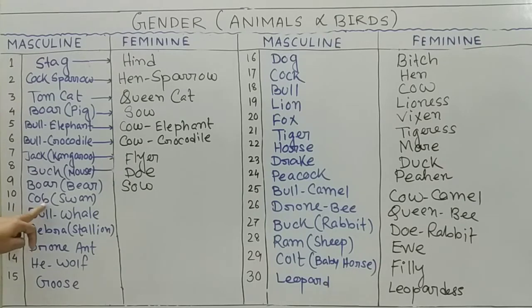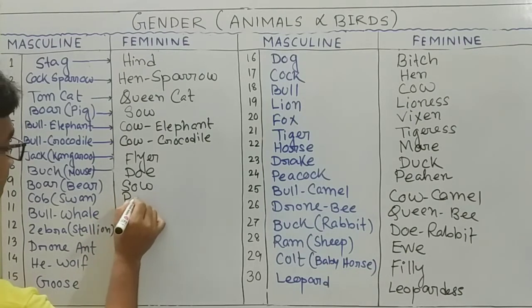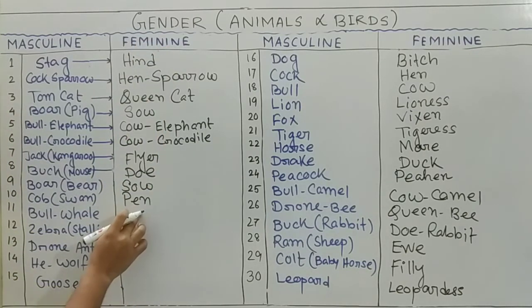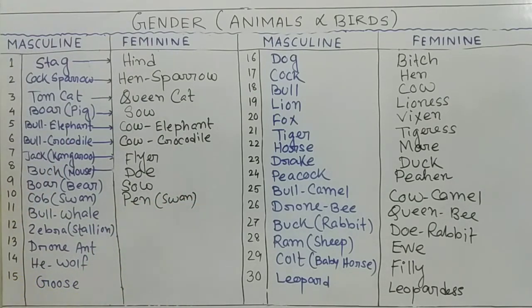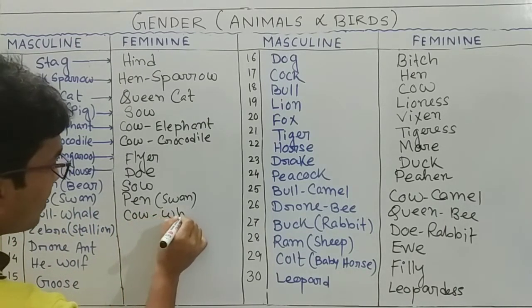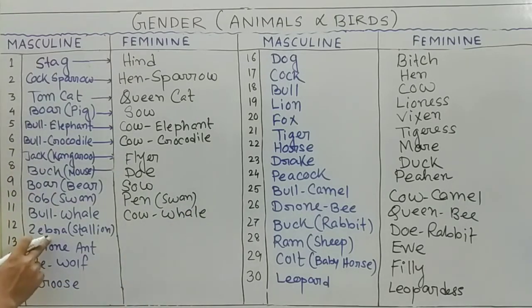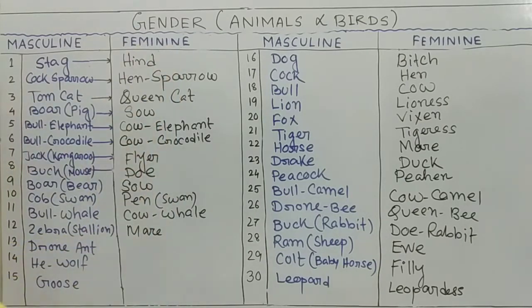Then cock, swan. Swan, masculine part is called cock, but some of the time it will be given only swan. It is feminine. When it is feminine, it is called pen. You can write here swan also. Then bull. Bull is again, so bull whale means cow, whale. Zebra, when it is masculine, it is called stallion. And some of them it is given only zebra, so it is also called mare in feminine.